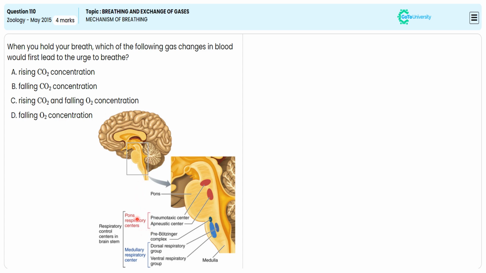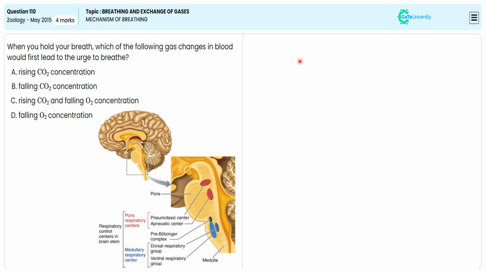With this specification, we are choosing option E as the correct answer. Why? Because raised carbon dioxide concentration in the blood will force us to take in oxygen. With this specification, we are choosing option A as the correct answer after ignoring options B, C, and D, to secure 4 marks. The points we discussed with this particular picture and options are given as an elaborative narration so that we can take neat notes and also have a recap, so we are giving the detailed illustration.